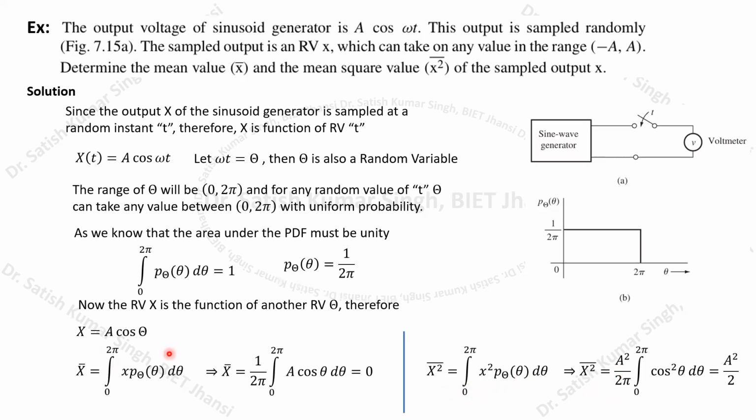This x square becomes a square cos square theta. Then we substitute the probability density function, 1 by 2 pi, which comes out of the integration because it is a constant. If you do this integration, you will be able to show that the result is a square by 2. This way we can solve such problems.